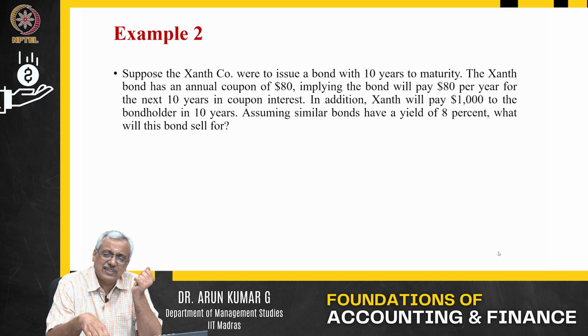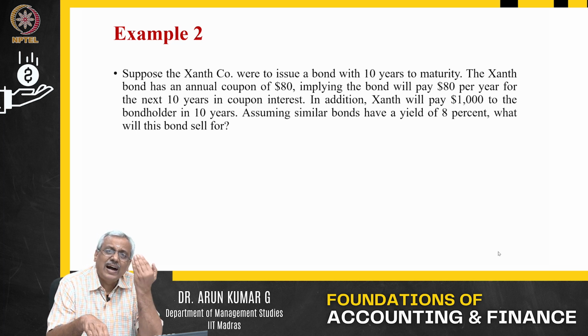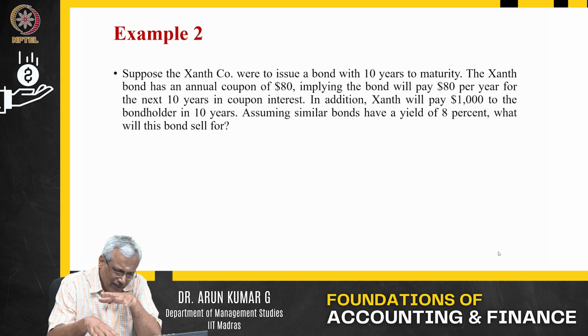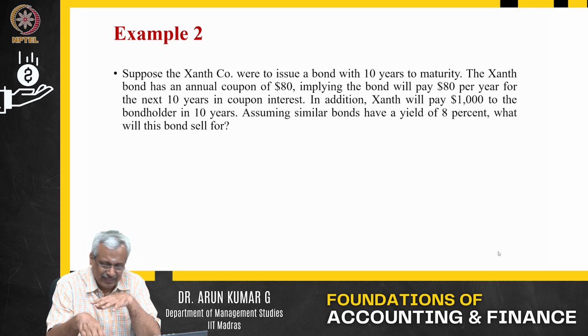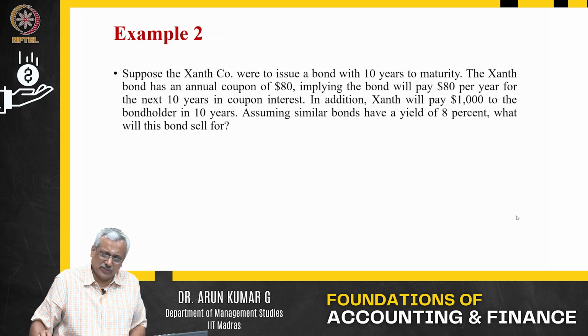If similar bonds have a yield of 9%, then the bond will sell at a price lower than 1,000. If similar bonds have a yield of only 7%, then the bond will sell at a value higher than 1,000. Though I said it will sell at par value, how do we calculate it? Let's look at the calculation part of it.